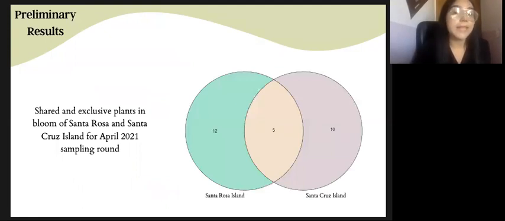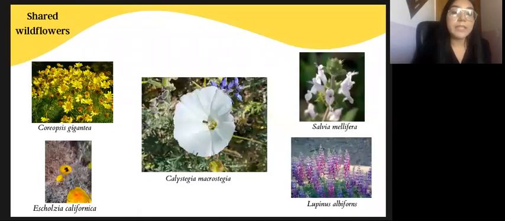Even though all of the plants belong to coastal sage scrub and chaparral, so far we have seen that the studied sites shared few blooming species. For example, Santa Rosa Island and Santa Cruz Island only share 5 species in bloom for the April data, as you can see in this Venn diagram. These are the wildflowers shared among Santa Cruz Island and Santa Rosa Island from the samples collected in April. I still need to identify the ones from July, which will probably result in more shared species.